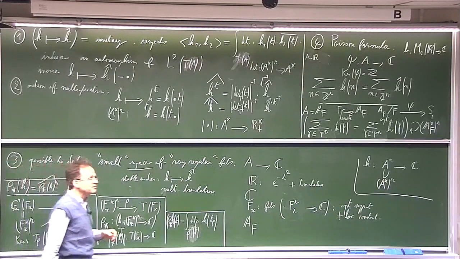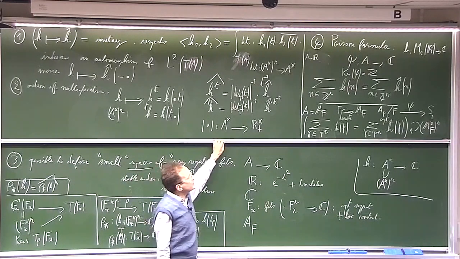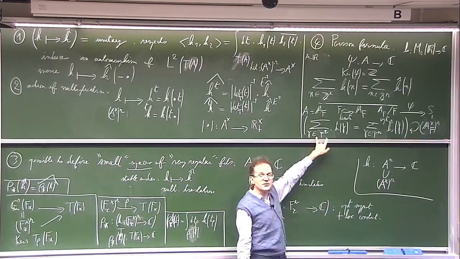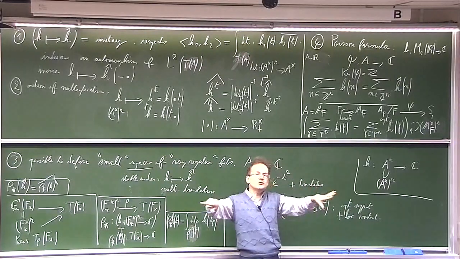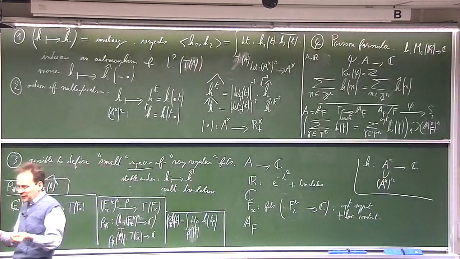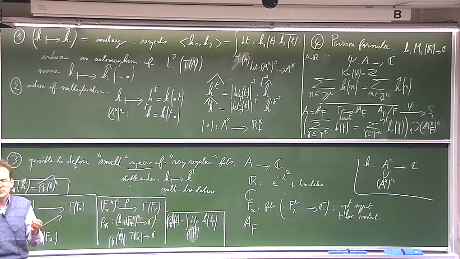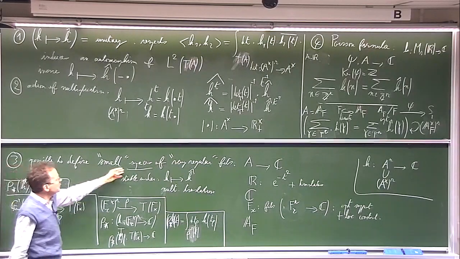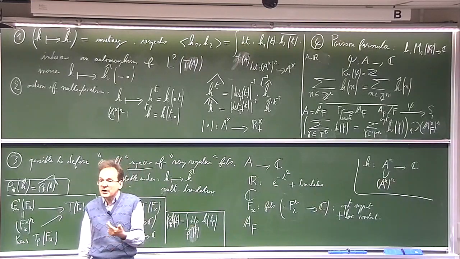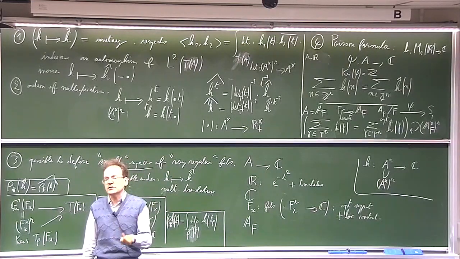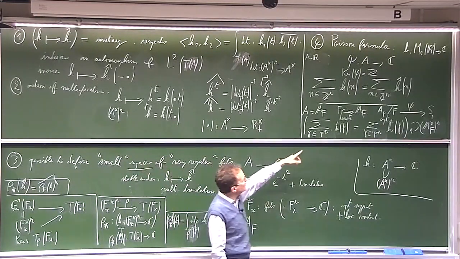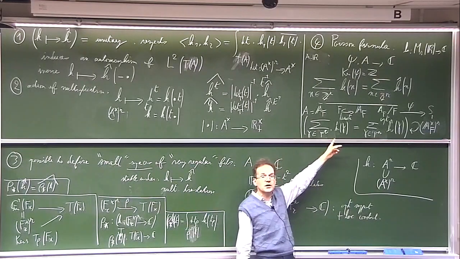Okay, and lastly, it is a very non-trivial fact that the Poisson formula can still be written in that case. Of course, it does not have this form anymore, because it is not possible to extend this function. So what is the form of the Poisson formula? It is the fact that it is possible to define on these spaces of very regular functions a linear functional, a linear form, which is fixed by the Fourier transform, and which is, in some sense, a quotient of the Poisson linear functional we had in the additive case.